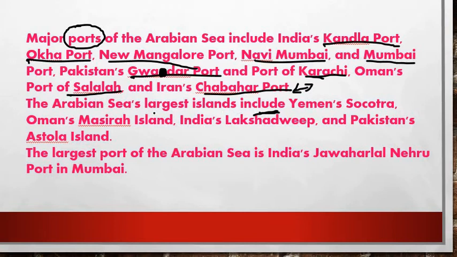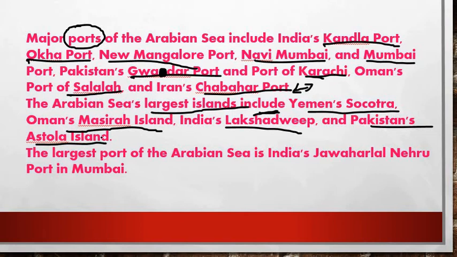Largest island, right friends? So you have to see here, that is Yemen's Socotra Island, and Oman's Masirah Island, and India's Lakshadweep Islands, and Pakistan's Astola Island. So you have to remember this.